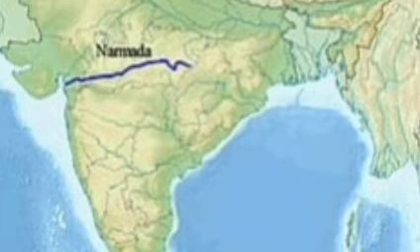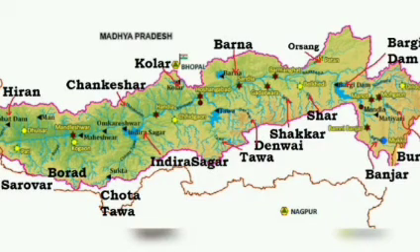Its principal tributaries are Burhner, Halon, Heran, Banjar, Dudhi, Shakkar, Tawa, Barna and Kolar.